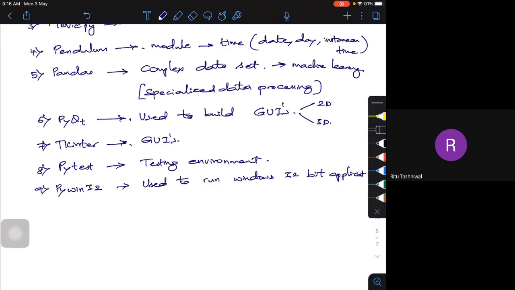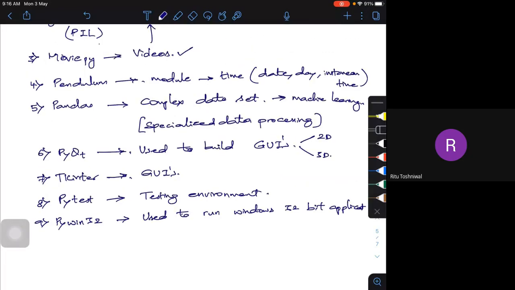Still we have Matplotlib, and even the Seaborn package is there, SciPy. All come into these particular packages, and Matplotlib and data frames. They all fall into these packages. So we'll try to look into these packages. I think in unit 5, if you look at it, I have listed around 6 or 7 packages. Those packages we'll try to study in detail.